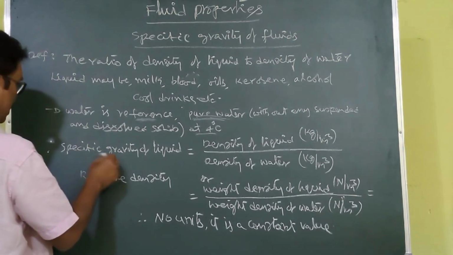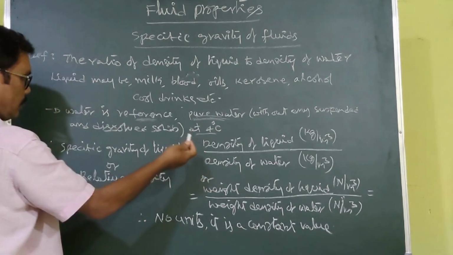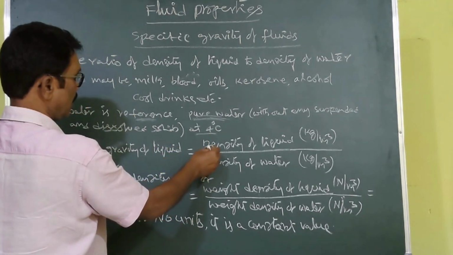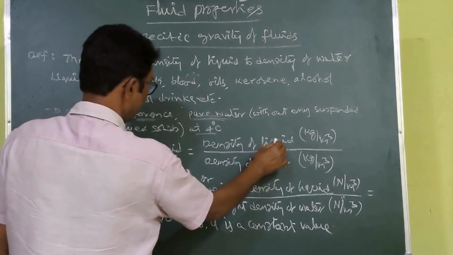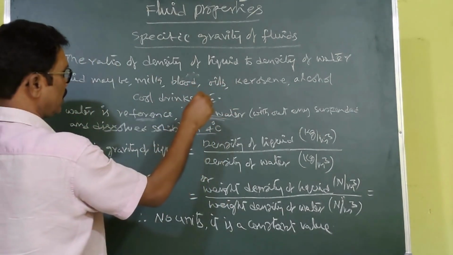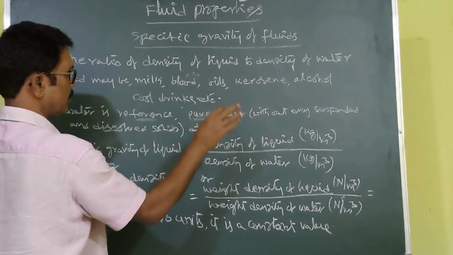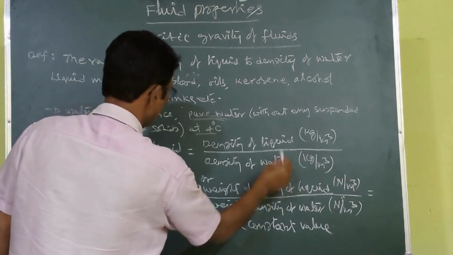Coming to the formula for the specific gravity of a liquid: the density of the liquid, whatever it may be, milk, blood, oils, kerosene, alcohol or cool drinks, divided by the density of water.